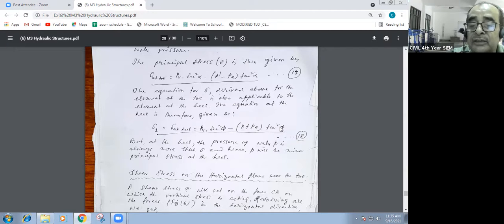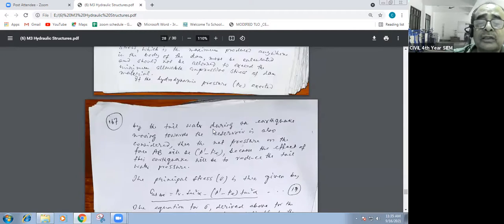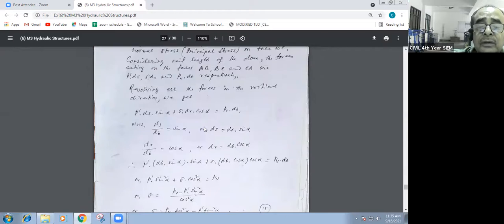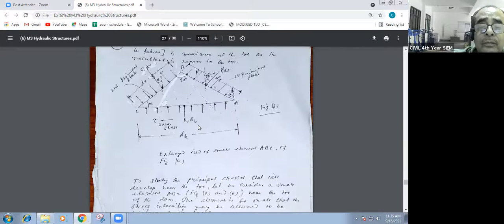P plus P tan square alpha, theta or tan square. Sometimes it's theta or phi. If it's given as phi, it is the same thing, or you can go for theta also. This one is for the hill. Here there will be a subtractive P effect, here there will be an additive P effect.